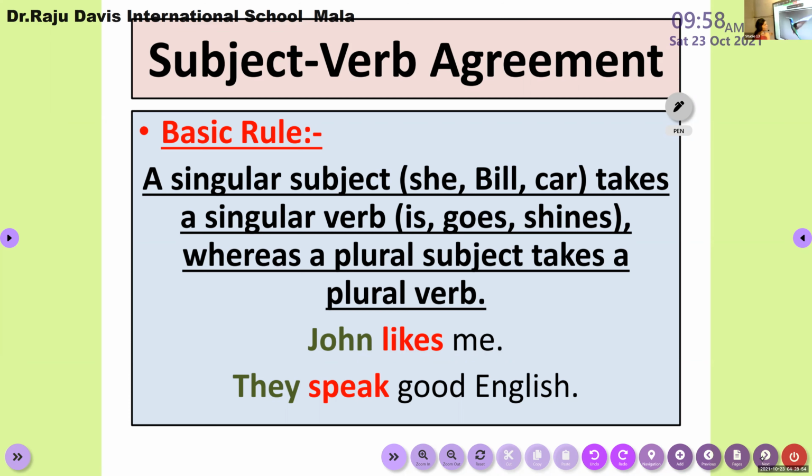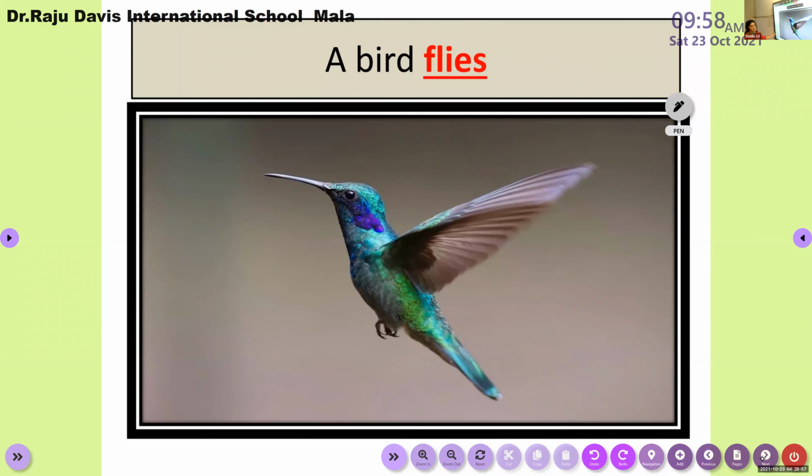And this point, the basic rule, is very clear with the picture. Here you can see a single bird. Okay, a single hummingbird is here. So along with the single bird, we have to use flies, a singular verb. How do we change a verb into singular? By adding s, es or ies at the end, you can change a verb into singular.